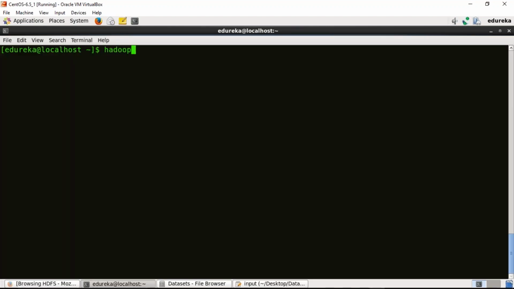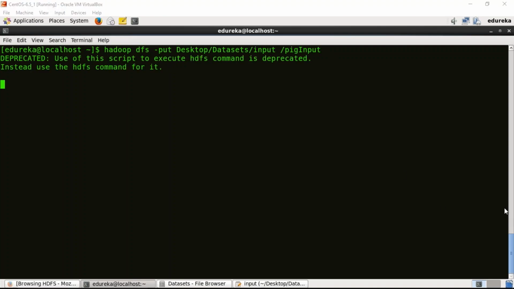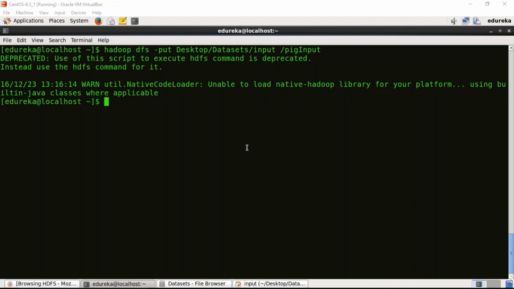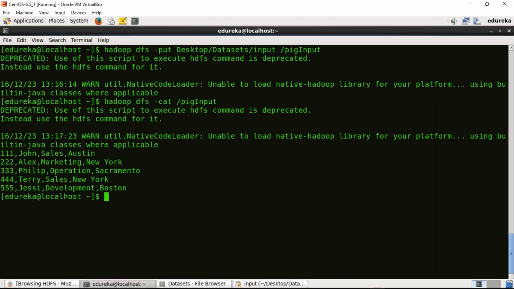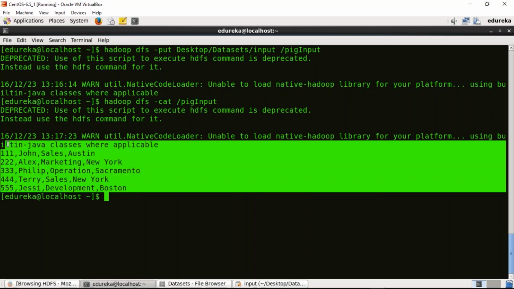Very nice. Now let's go back to the terminal and move this data to HDFS. The command is hadoop dfs -put. I'll give the path to the input data set that is present on desktop, datasets and input. I'll move it to the root directory of HDFS and name it pig input, and enter. Okay, looks like the file has been moved to HDFS. We'll quickly check. hadoop dfs -cat /pig input. So this is exactly the data that we moved onto the HDFS.